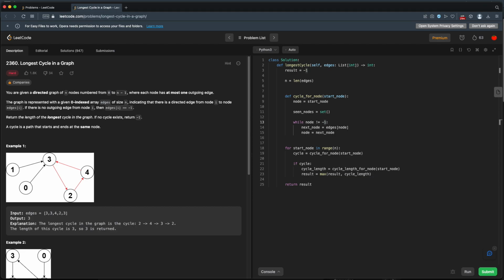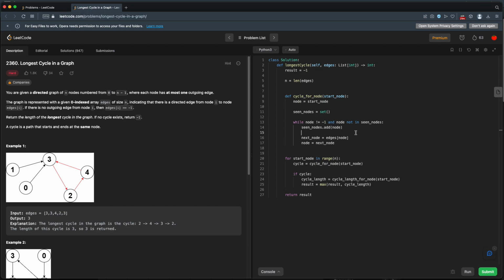All right, so while the node isn't -1 and the node is not in our seen set, then now we've seen the node, so we better add it to our seen nodes. Okay, I think this works. So we have a start node. We'll start our node at the start node. Then while our node isn't at a dead end, or while we haven't seen this node before, we'll add this node to our seen nodes, and then we'll move to the next node.